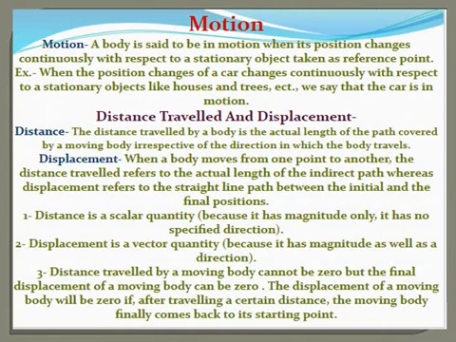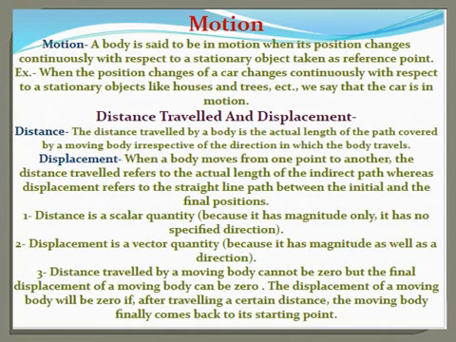Distance is a scalar quantity because it has only magnitude. It has no specific direction. Displacement is a vector quantity because it has magnitude as well as direction. The distance travelled by a moving body cannot be zero, but the final displacement of a moving body can be zero.